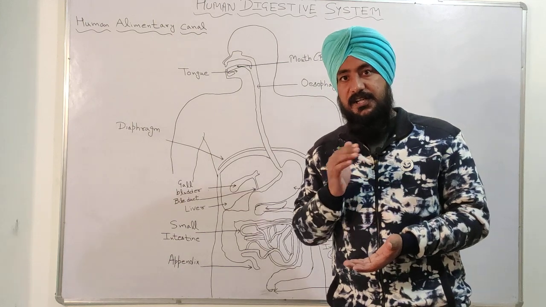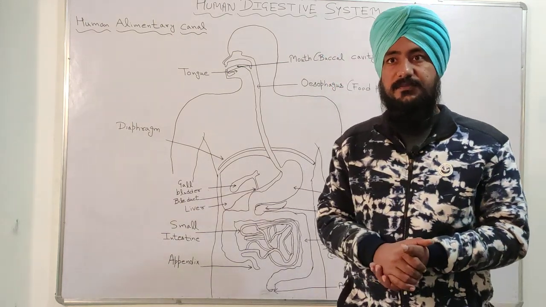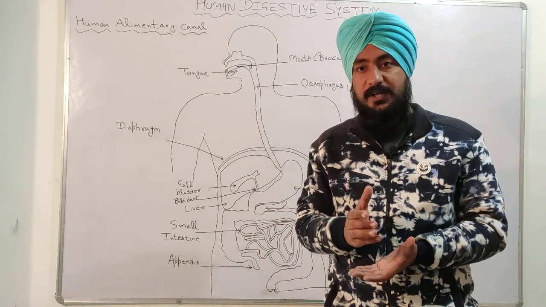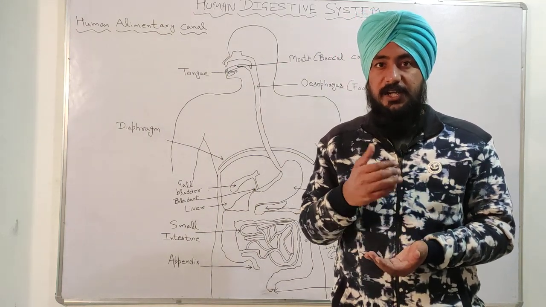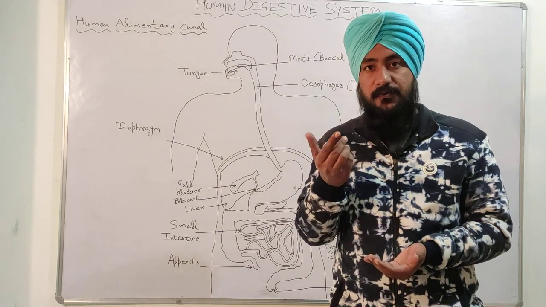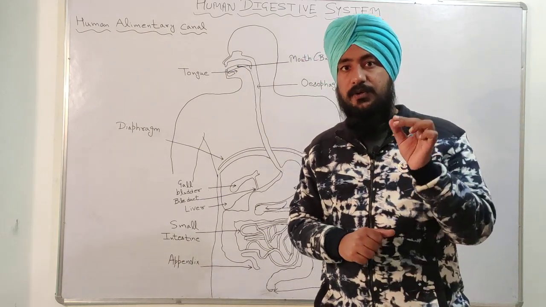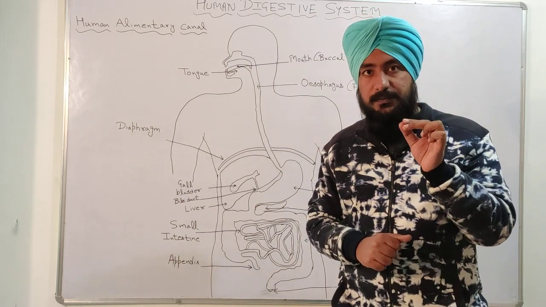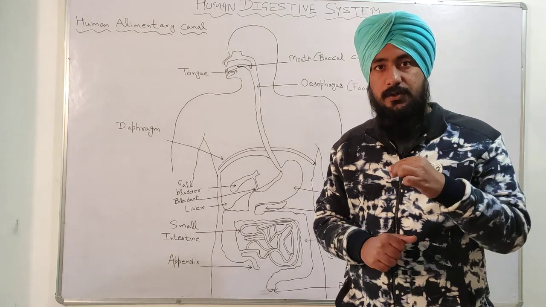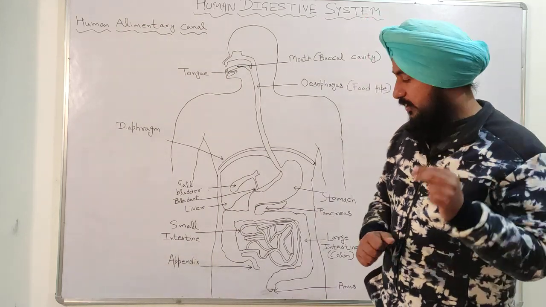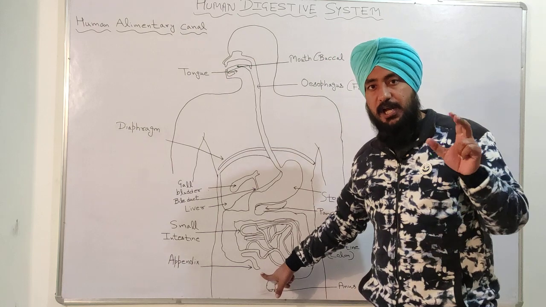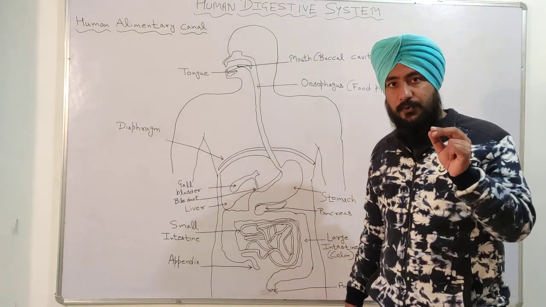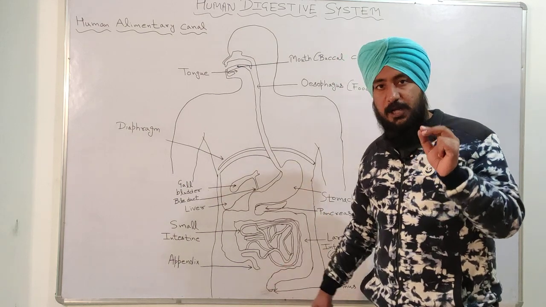It was working when humans ate raw food. When our ancestors ate raw food, this appendix was helpful for the digestion of that raw food.